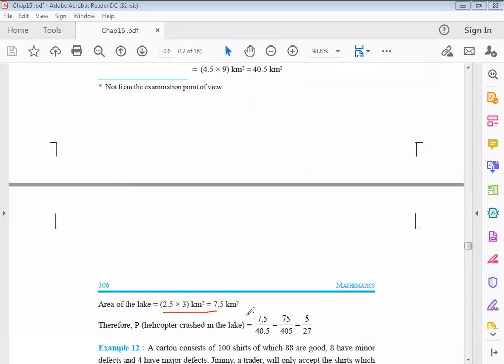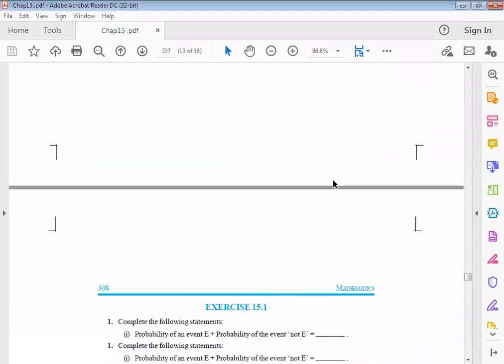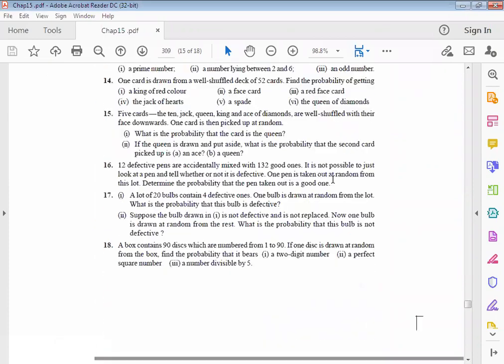So, the probability we calculate is the area of the lake divided by the total area. Look, and we can easily calculate that, it is 5/27. So here, what do we need to calculate? Area. There are so many questions that depend on this. Similarly, we have one such question in the exercise also.